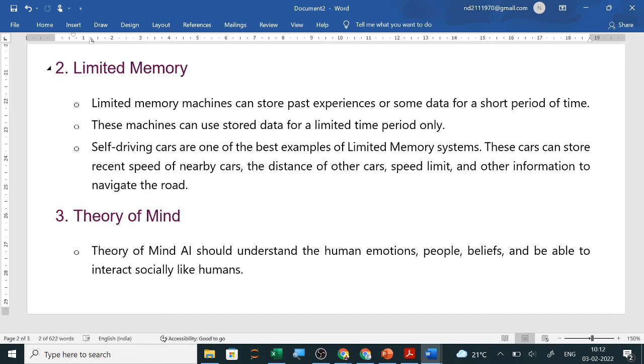In India, they started experimenting, but here the others should follow all the rules and regulations. Then only are self-driving cars on Indian roads possible. But outside India, in many countries, they have already started using it, as per the instructions. So here you can see the distance of other cars, speed limit, all these things, and the navigation, the road map is with them. They will follow the road map and reach the destination.